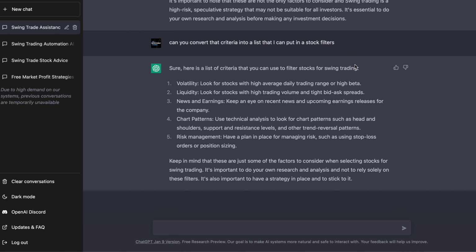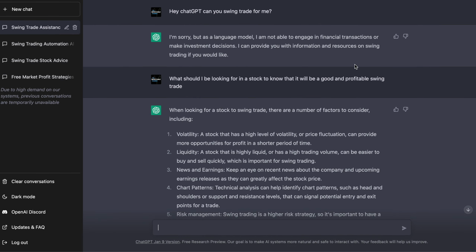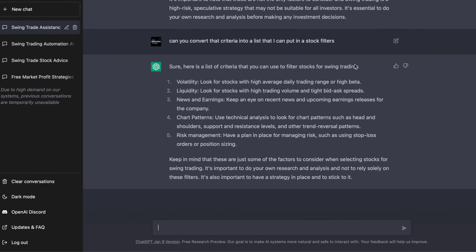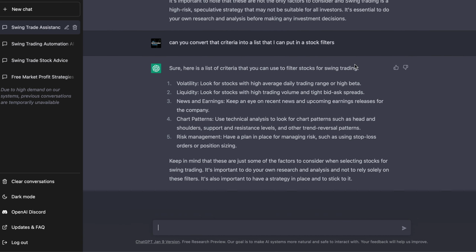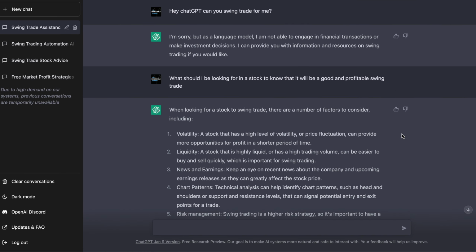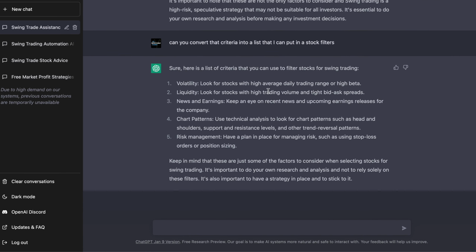Anyways, ChatGPT is not the most accurate thing to look at, but I just thought it'd be funny to have it look for stocks and what to look for there. We'll be trying to mess with ChatGPT in other ways in the future, but I hope this video was interesting or insightful. If not, I think these are some fairly good things. I would listen to liquidity, I would listen to chart patterns, and I would always listen to risk management, but of all things, I'd make sure you're always watching the trend.